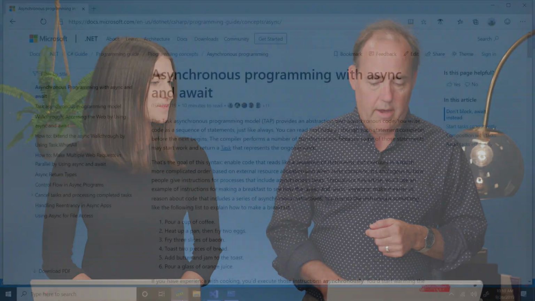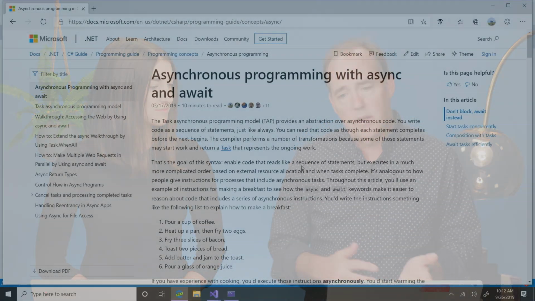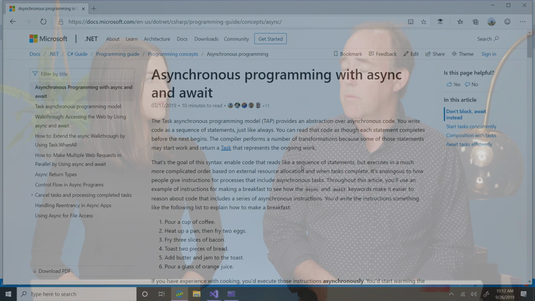And where can everyone learn more about this? Well, this example that we just went through is from one of our docs right here, An Introduction to Asynchronous Programming with Async and Await, just like we started talking about. The link is in the description for this video. It walks you through all the steps from that synchronous version we started with, and ends up even making a few enhancements after the version we just showed you. So it's about a 10-minute read, and it is a great introduction to asynchronous programming with Async and Await.